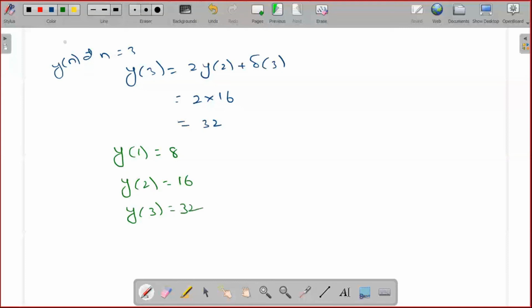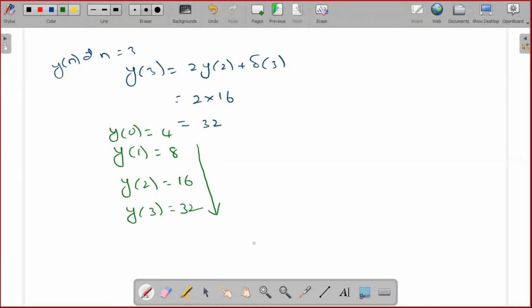Now observe how the response of the system is changing with respect to time. At n is equal to 0 it is 4, as already given. When n is equal to 1 it is 8, then 16, then 32, the next value is 64. As the n value increases, the amplitude of the response continuously increases. So there is a possibility of the amplitude reaching infinity when time is infinity.